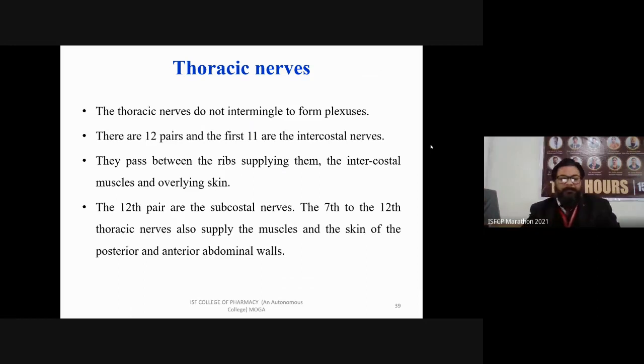There are 12 pairs and the first 11 are intercostal nerves. It means thoracic nerves are the nerves which supply your ribs region, this region.